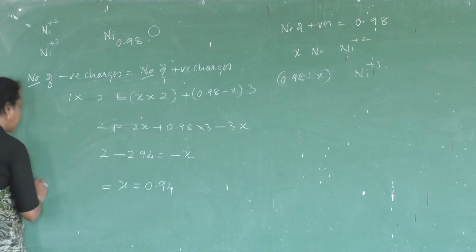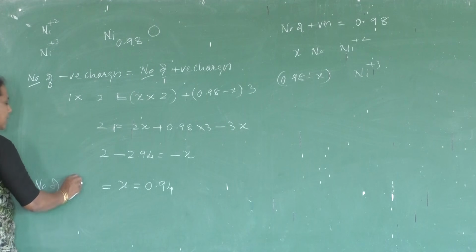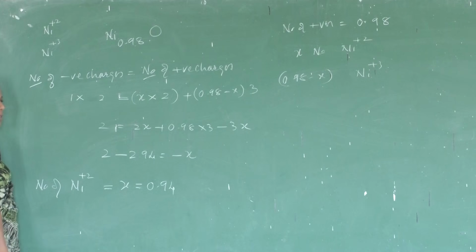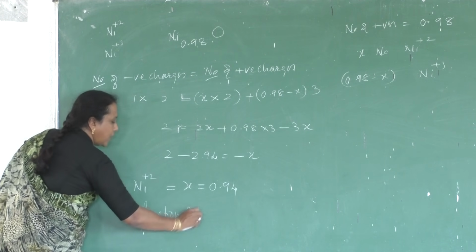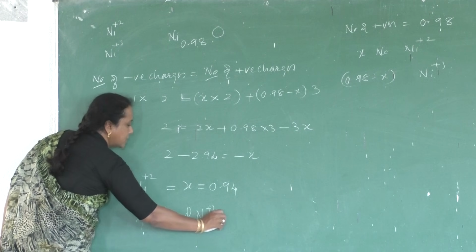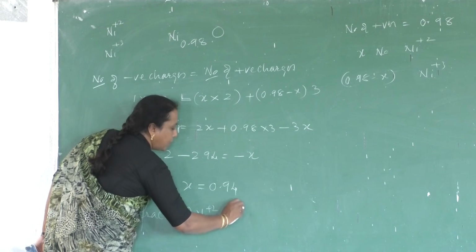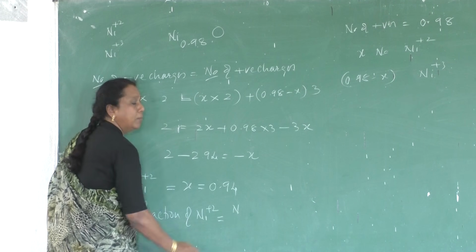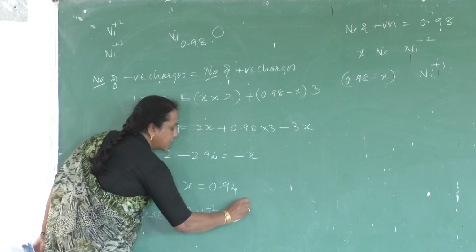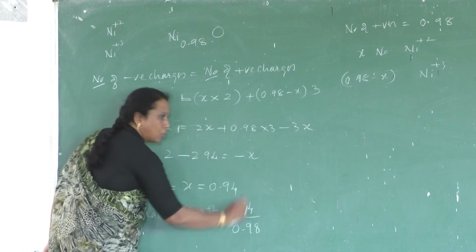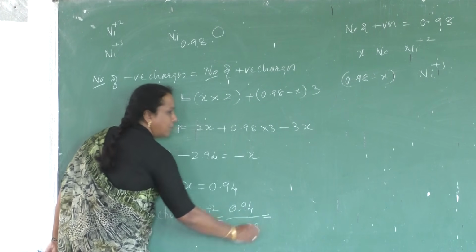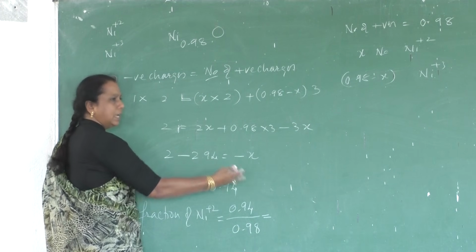X was taken as the number of nickel plus 2 ions. So the fraction of nickel plus 2 ions is the number of nickel plus 2 ions divided by the total number of cations, 0.94 divided by 0.98. You can solve it later.